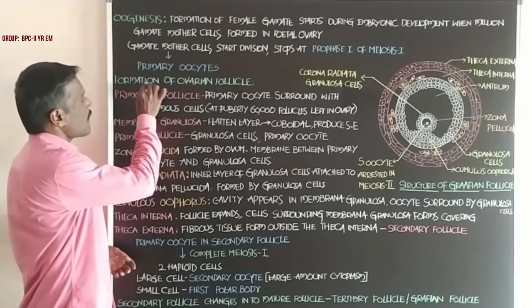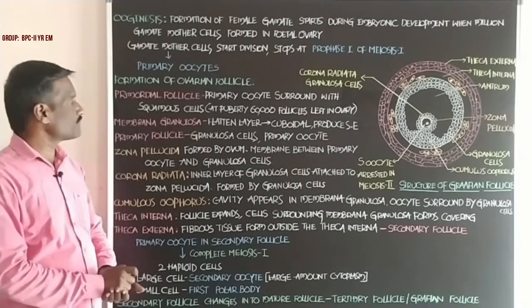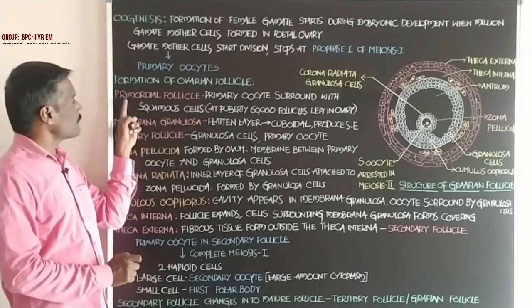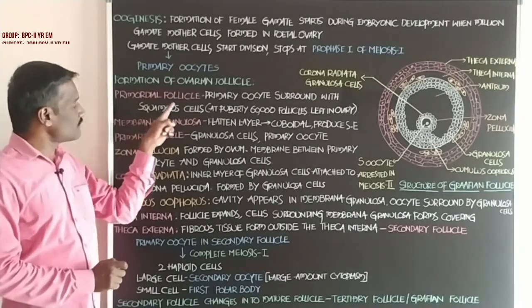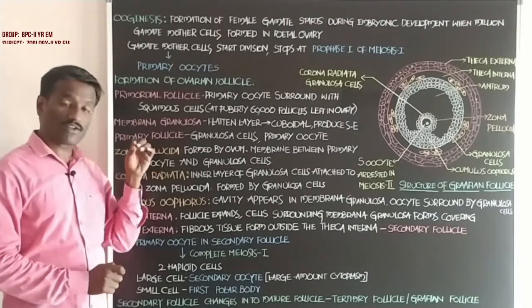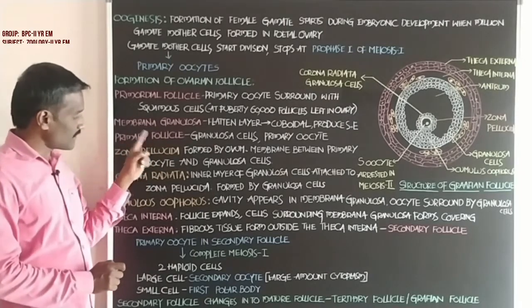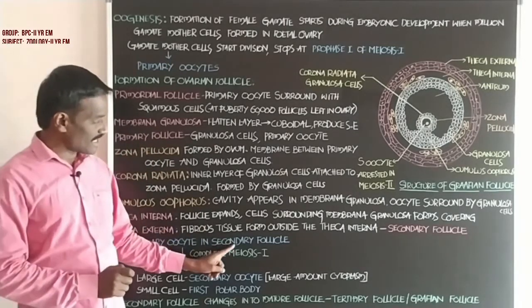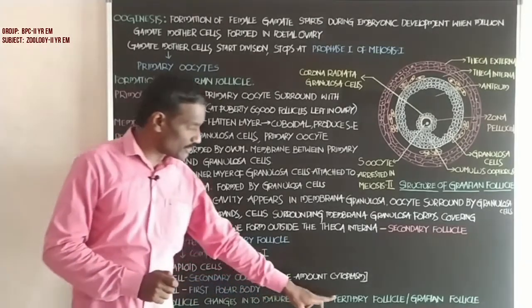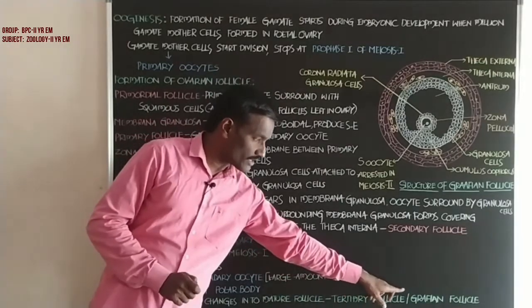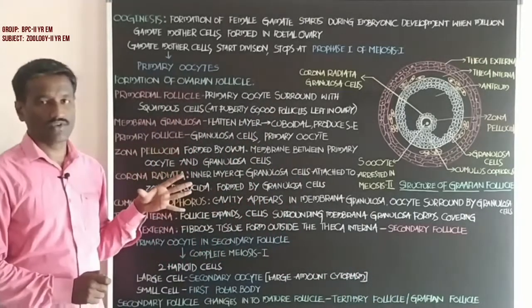Students, in the formation of the ovarian follicle, firstly the primordial follicle forms. The primordial follicle develops into the primary follicle. The primary follicle develops into the secondary follicle. The secondary follicle develops into the tertiary follicle or the Graafian follicle.